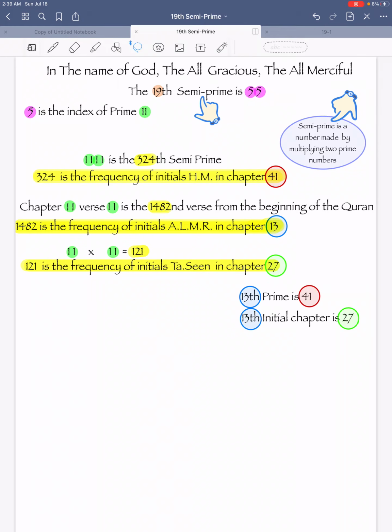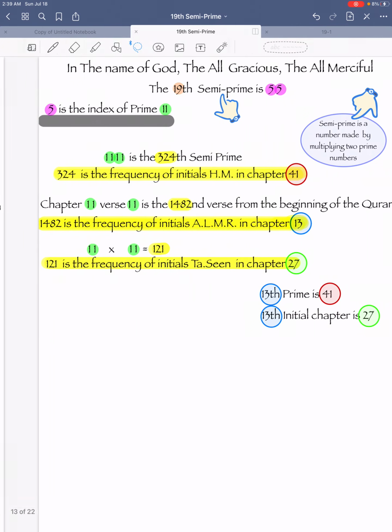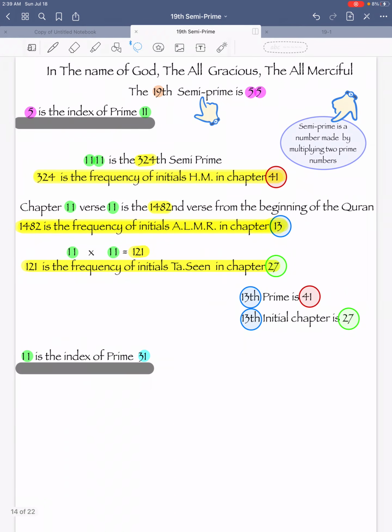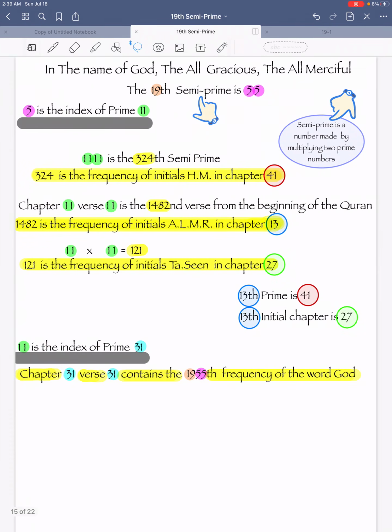Okay, let's go to the top of the page where we had 5 is the index of prime 11. We're going to start from there. 5 is the index of prime 11, and 11 is the index of prime 31. Now we have 31. Chapter 31, verse 31 contains the 1955th frequency of word God.